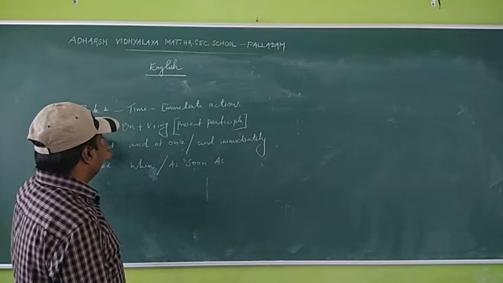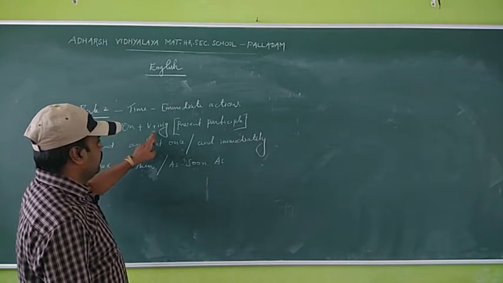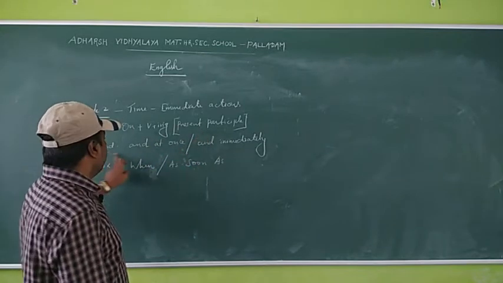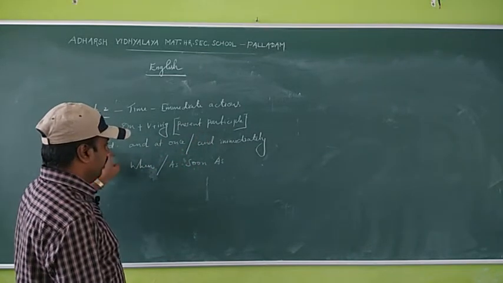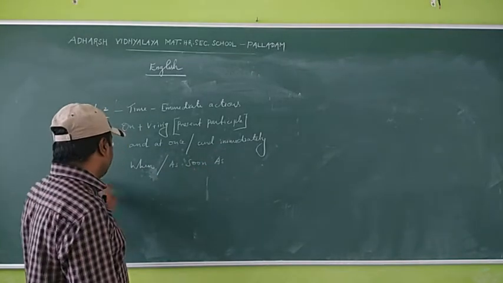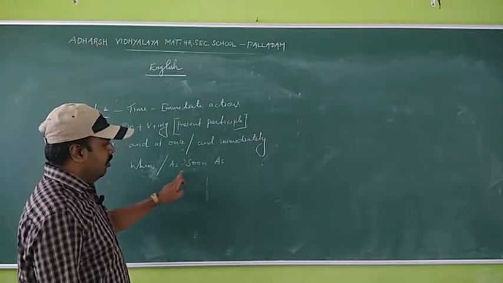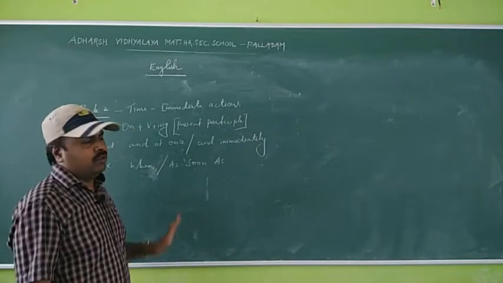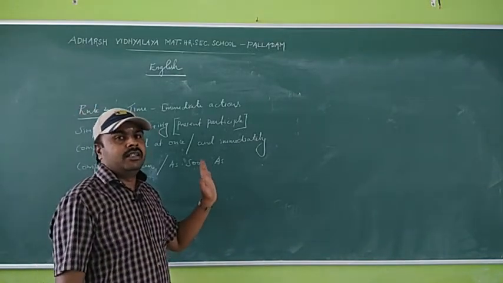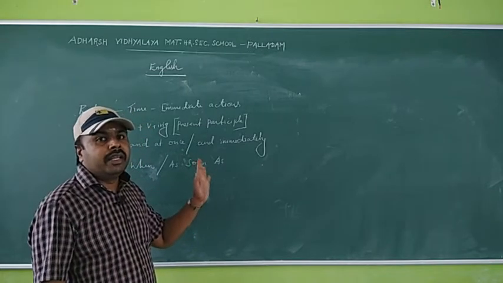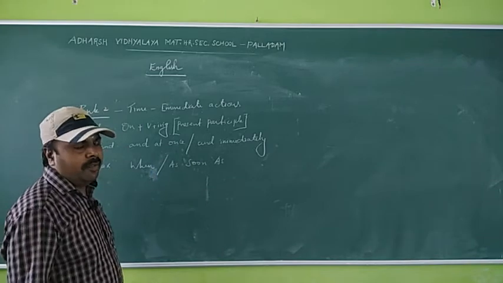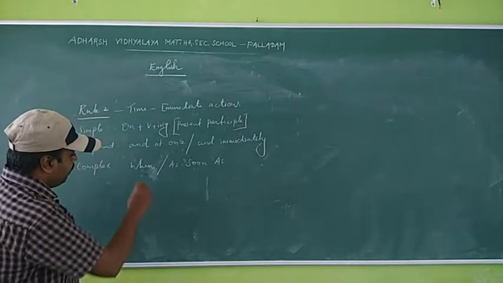So what is simple sentence? On plus V plus ing. V plus ing means present participle. Next, compound sentence, coordinating conjunction and at once or and immediately. Complex sentence, when or as soon as. So the sentences expressing time are immediate actions. Okay, let us see some examples.